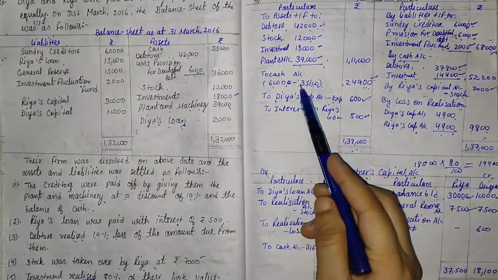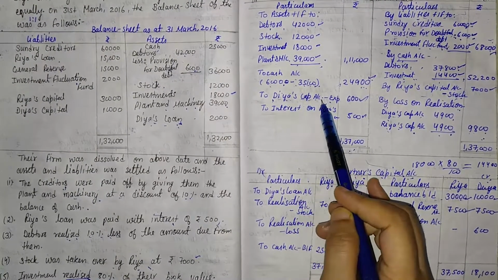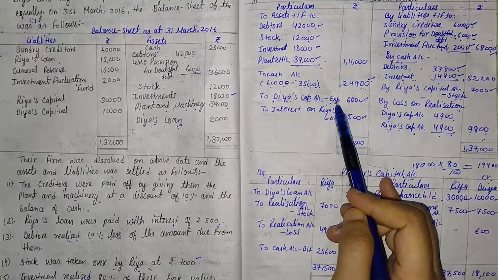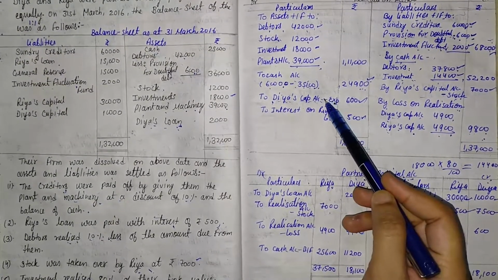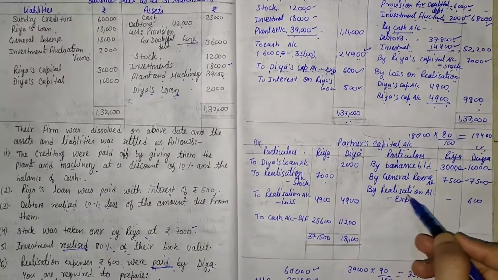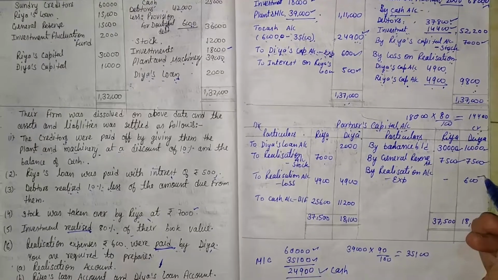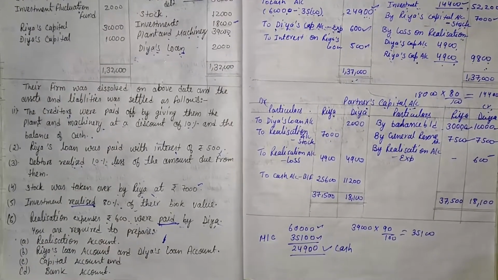On the debit side, one capital balance is given, Diya's capital account expense. So the expense is given, it comes on the debit side, so it is transferred to the credit side. So here, by realization account, in the column of Diya we write 600. Then check on the credit side.